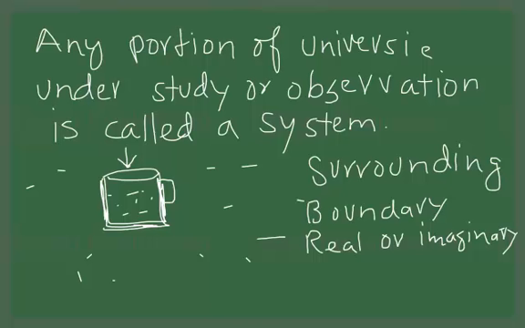On the other hand, boundaries can be fixed, meaning they are not able to move relative to each other. For example, this wall cannot move in this way with respect to this wall. So the fixed boundaries are not able to move relative to each other, but you can have some boundaries which can move relative to each other.